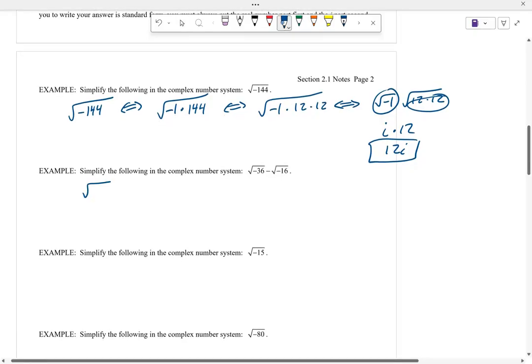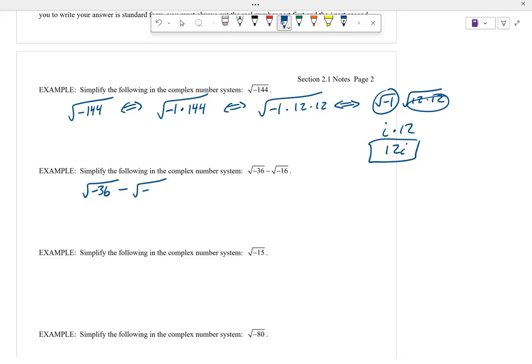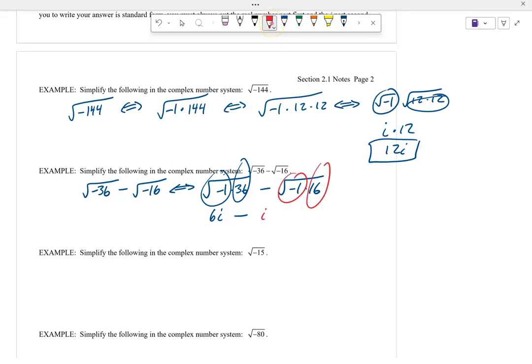How about this one? Square root of -36 minus the square root of -16. So I'm going to write that as the square root of -1 times 36 minus the square root of -1 times 16. Well, the square root of -1 is I. The square root of 36 is 6. So that's 6i. Minus the square root of -1 is I. And the square root of 16 is 4. So we have 6i minus 4i. And these are like terms. 6i minus 4i, it's just kind of like 6x minus 4x. That's just 2x. So we'll just end up with 2i.